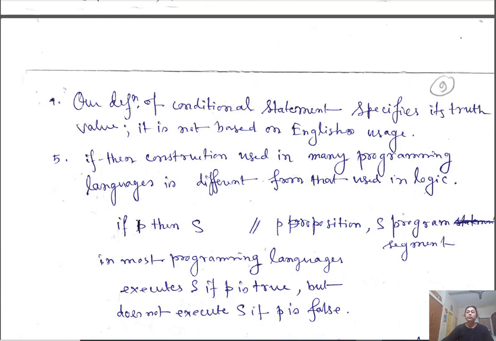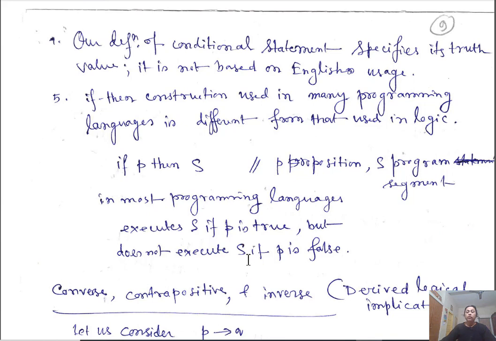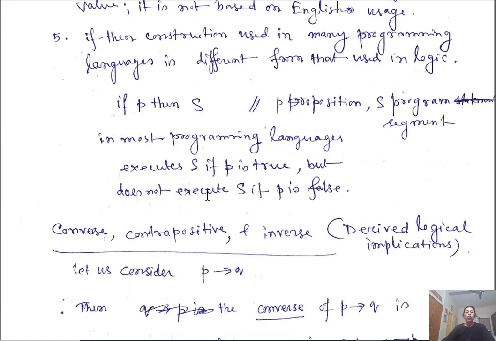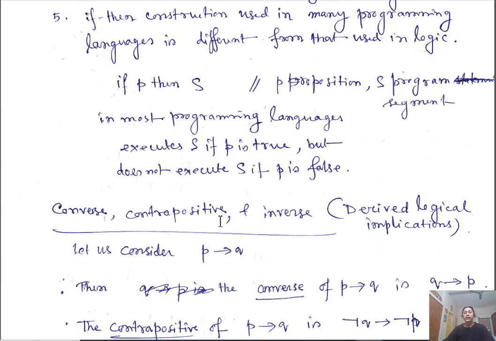In logic, this is a statement, this is also a statement, and the whole implication has only two values, either true or false. It is not like in programming language, where it is execution of a program segment: if P is true, then execute the segment, otherwise do not execute. Okay, this is another thing: converse, contrapositive and inverse.